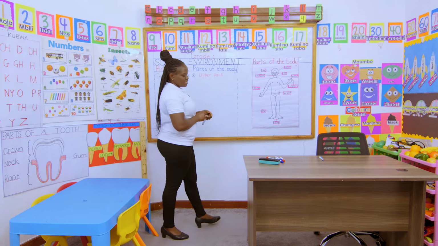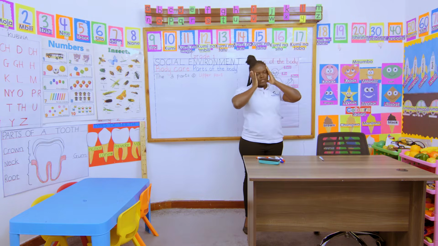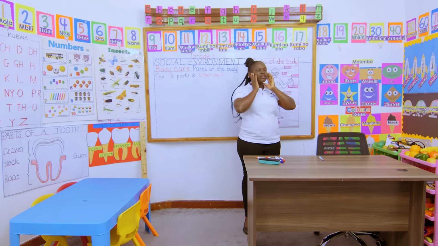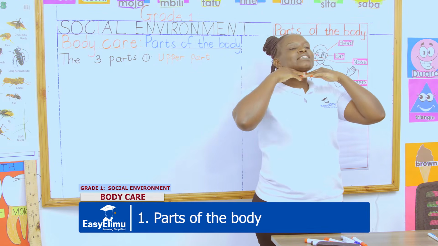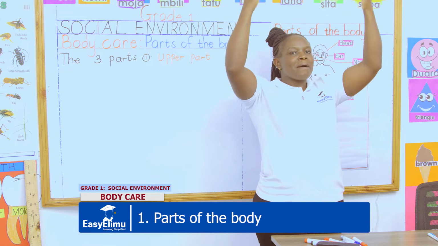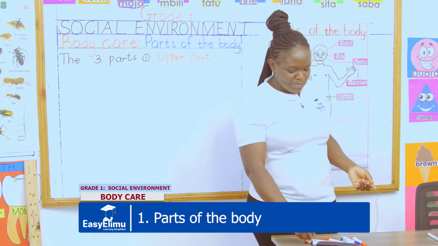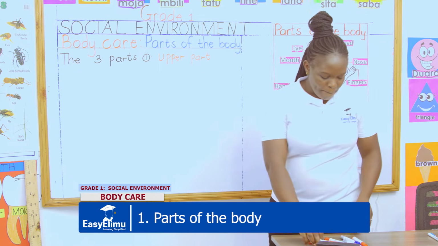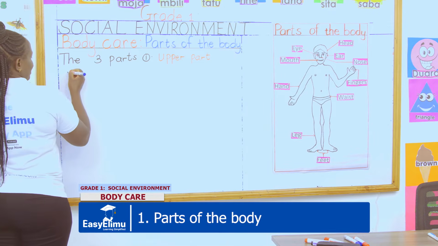Who can tell me what these things we call the upper parts are? Are you seeing this part of the body? Shake it, twist it, nod. That is the upper part of the body. Any part that is found on this part, from here going up, is the upper part of the body. So, can you name for me some of the parts we are talking about? These parts are called the upper body. How do you call these parts? Name some of them. First, we start with the head.